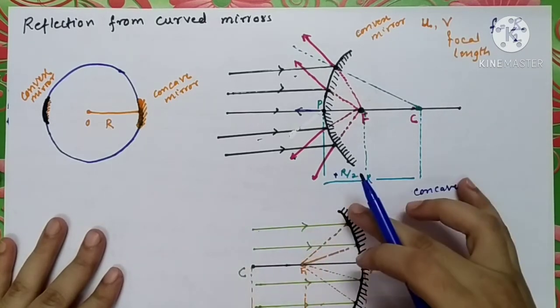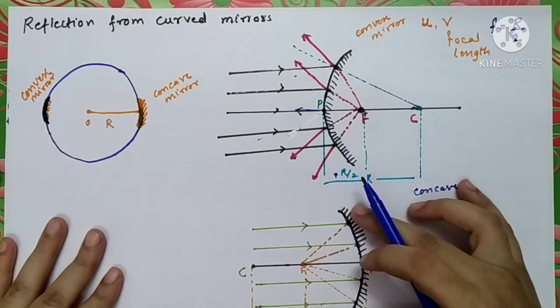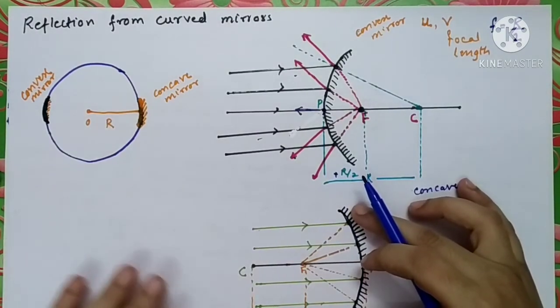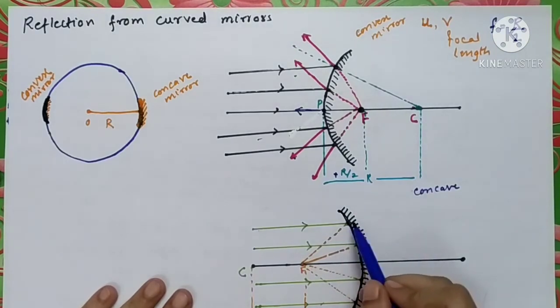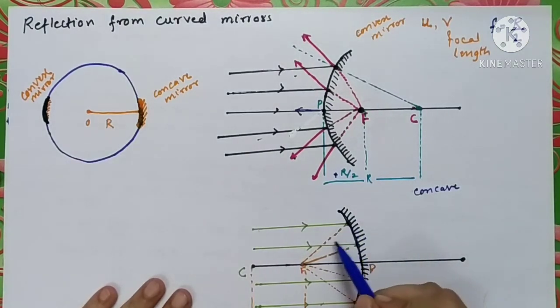They all are going to be incident on the curved part of the mirror, which is concave, and all these rays are reflected because they are incident on the polished surface of the mirror.